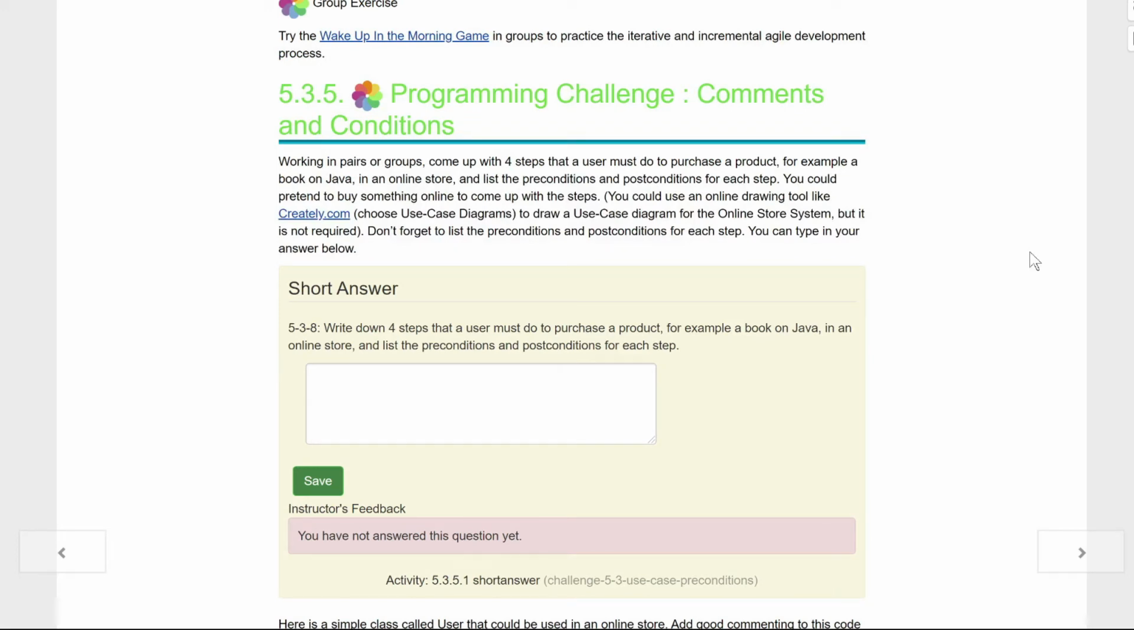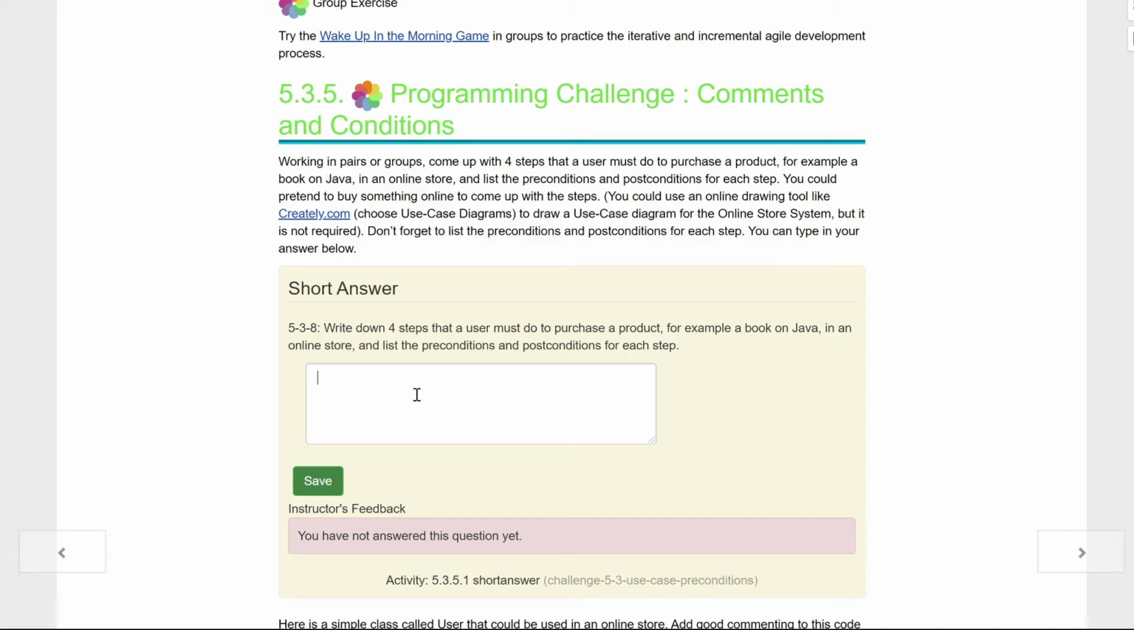Programming challenge, comments and conditions. Come up with 4 steps that a user must do to purchase a product. For example, a book on Java from an online store, and list the preconditions and postconditions for each step. You could pretend to buy something online to come up with the steps. You could use an online drawing tool like Creately here to make our own use case diagrams, but it's not required. Don't forget to list pre and post conditions for each step. We can type in our answer below here, kids.